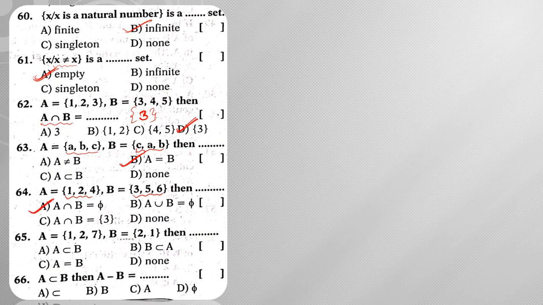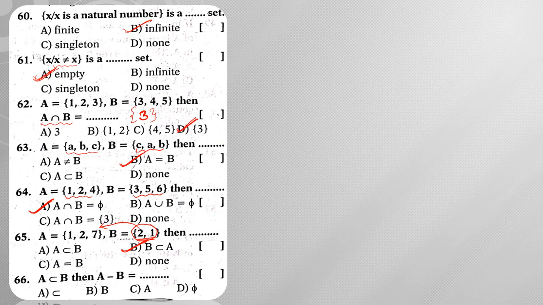Next, question number 65. Set A is equal to {1, 2, 7} and set B is equal to {2, 1}. Here 2 and 1 are present in set A, so clearly set B is a subset of set A. Next, A is a subset of B.